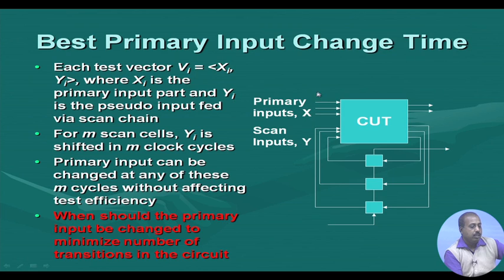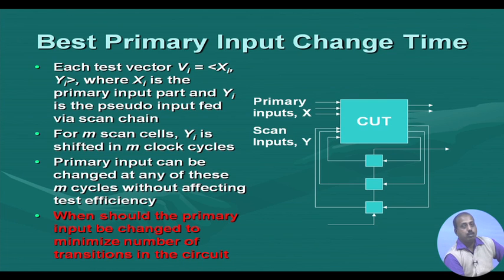So what is the best input pattern? When should the primary input be changed to minimize the number of transitions in the circuit? If there are m scan cells, then this pseudo primary input part yi is shifted in m clock cycles, and the primary input can be changed at any of these m cycles without affecting the test efficiency. So when are you going to change the primary input?